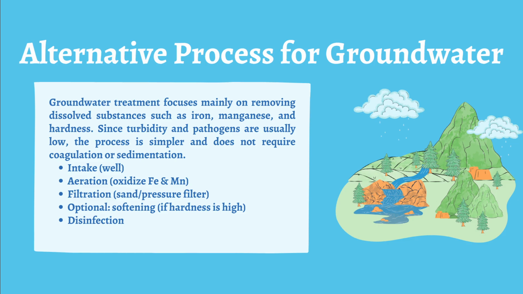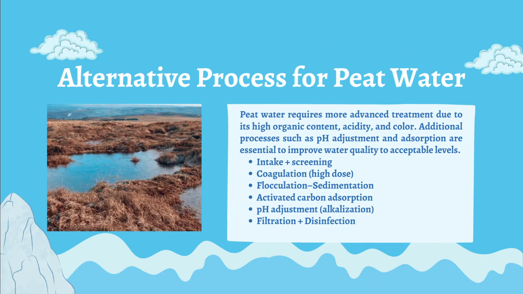For groundwater, the treatment process should be focused mainly on removing dissolved substances such as iron, manganese, and hardness. Since turbidity and pathogens are usually low, the process is simpler and does not require coagulation or sedimentation.